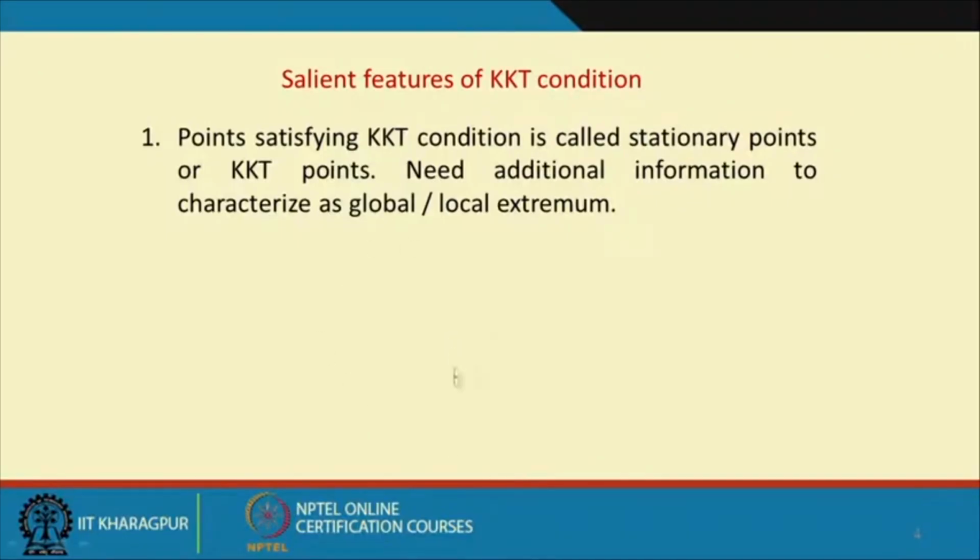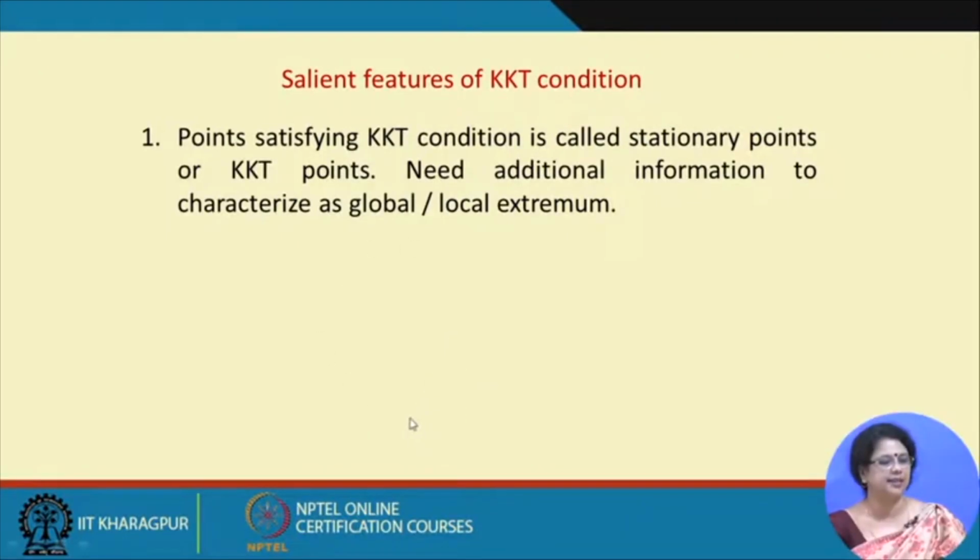And there are a few features of the KKT condition. Since this is the necessary condition, whatever points we are getting through the KKT conditions are named the KKT points, and there are a few more properties of the KKT points.